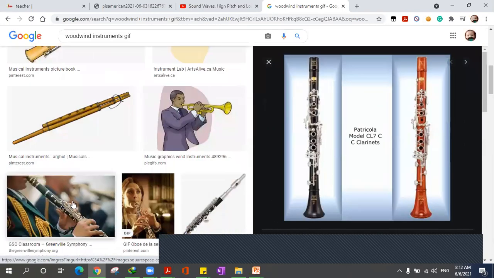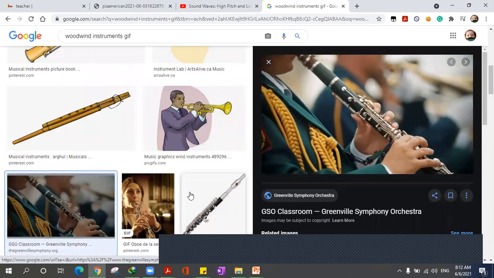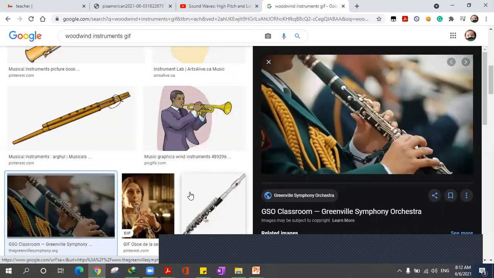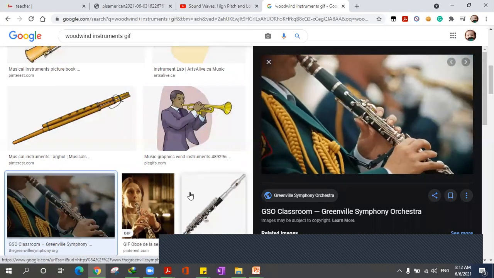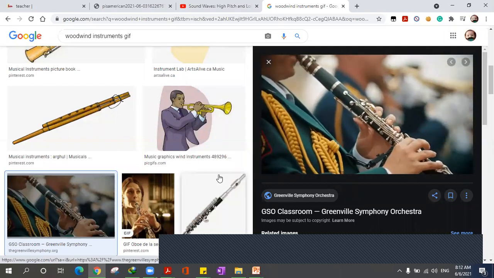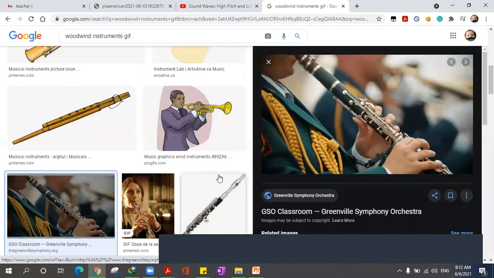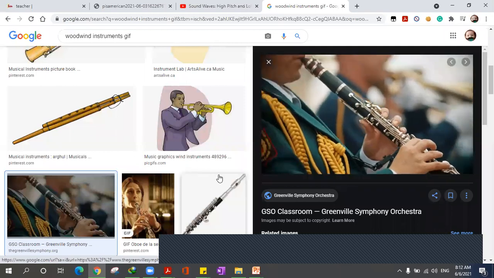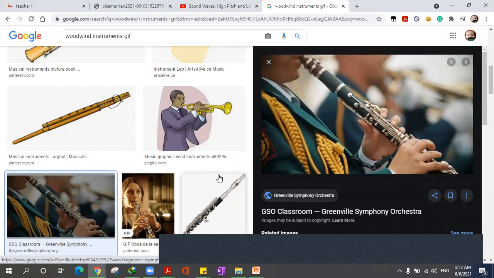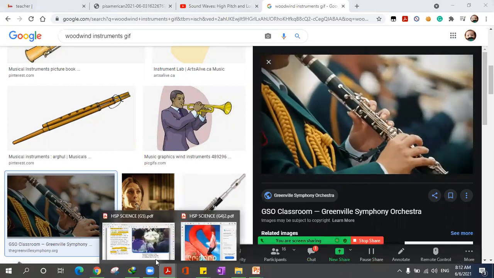For example, we have this man also pressing on buttons. These buttons are not actually making the sound. He blows air inside this instrument, and then with these buttons he's changing the sound. He's actually controlling the length of the air that vibrates, and that's why it starts making different tones. So this is the first type of musical instruments you guys are learning about. This is called the woodwind instruments.